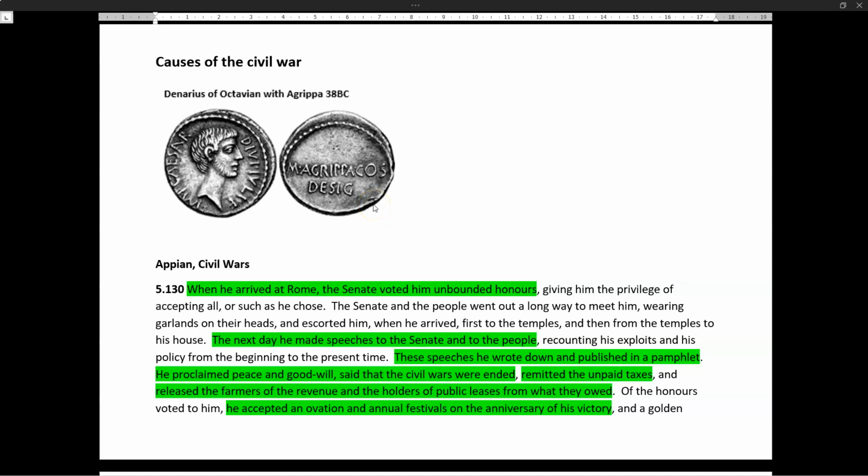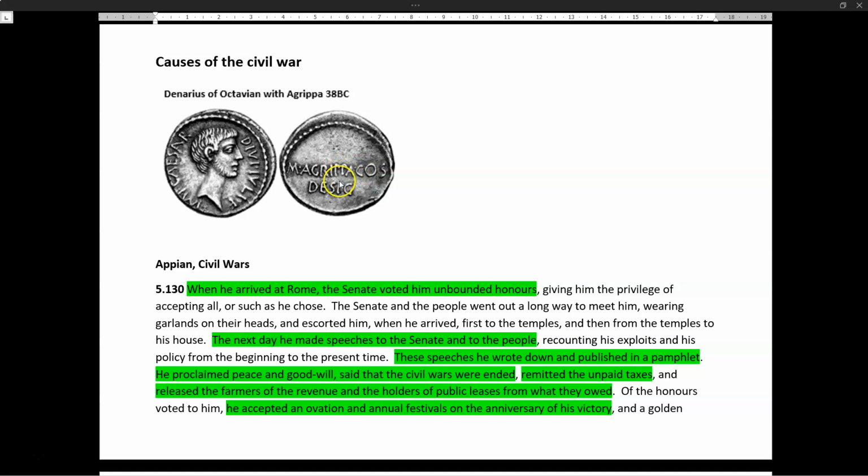Marcus Agrippa was a childhood friend of Octavian. I forgot his name for a second then. They were very close. Octavian relied on Agrippa quite a lot for military matters. So the fact that Agrippa is being put onto this coin with Octavian shows the significance of Agrippa.